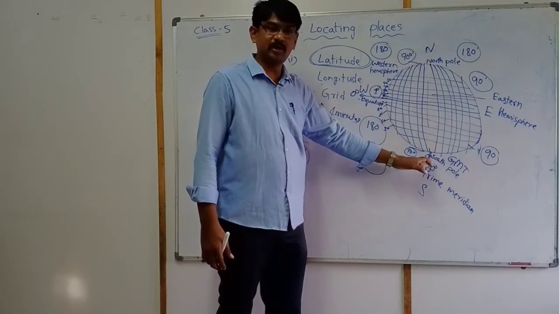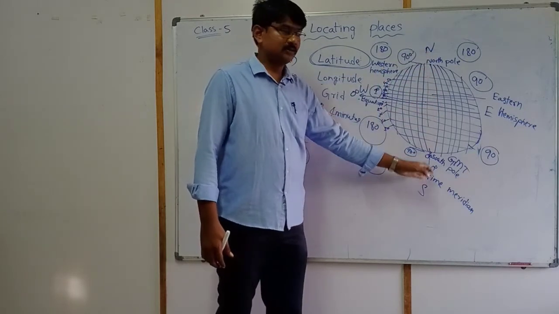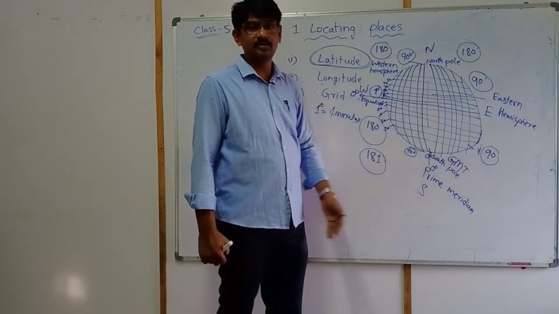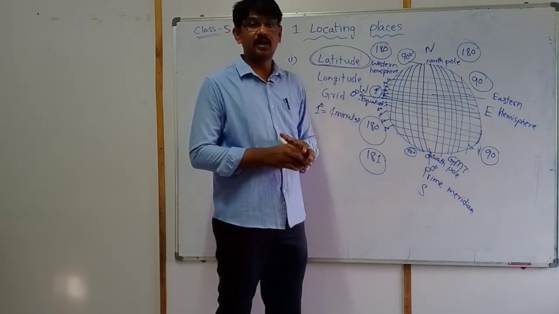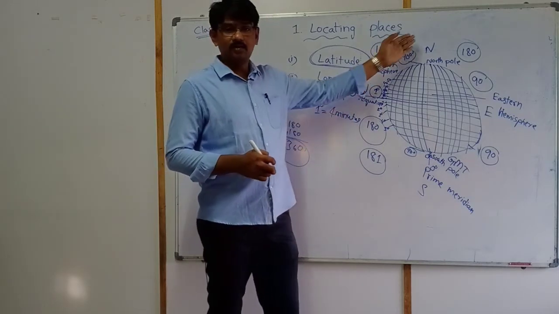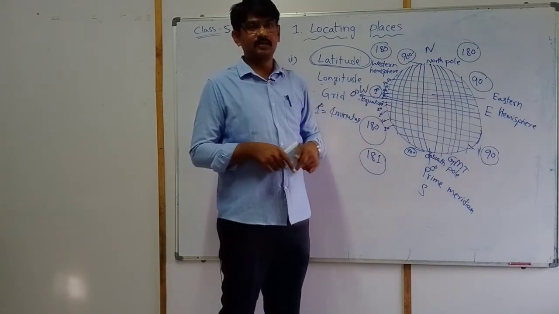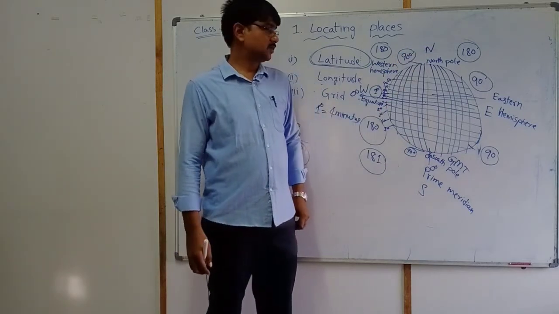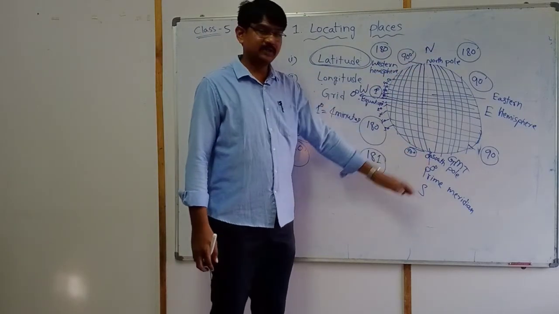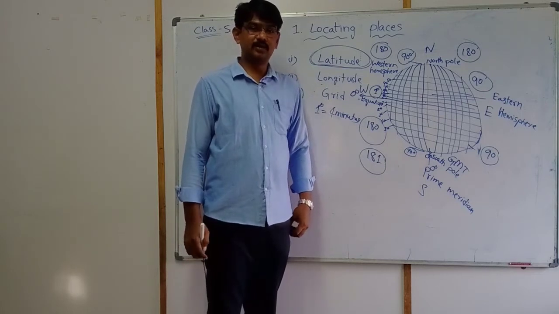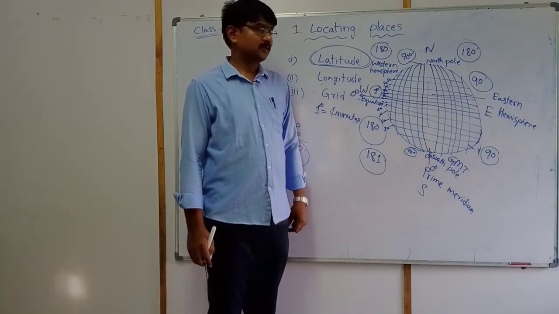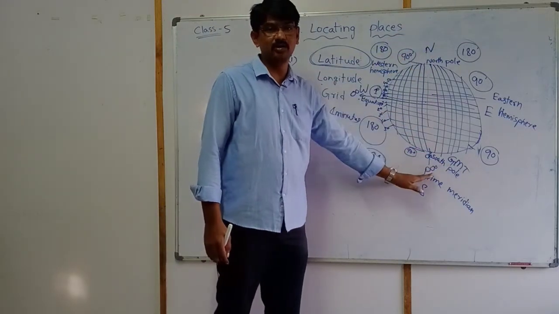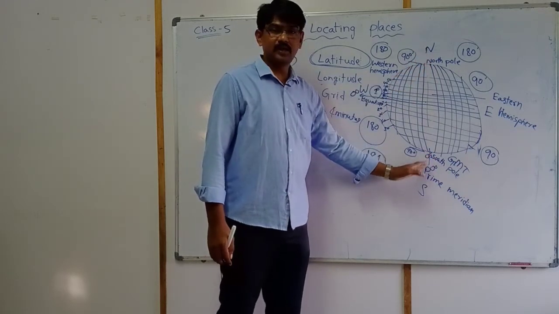In which city is it passing? London. This line is passing through London city. London is also the largest city in the world in terms of area. So the GK question is, which is the largest city in the world in terms of area? London city. At the same time, the 0 degree GMT line, the prime meridian line, is also passing through this London city.